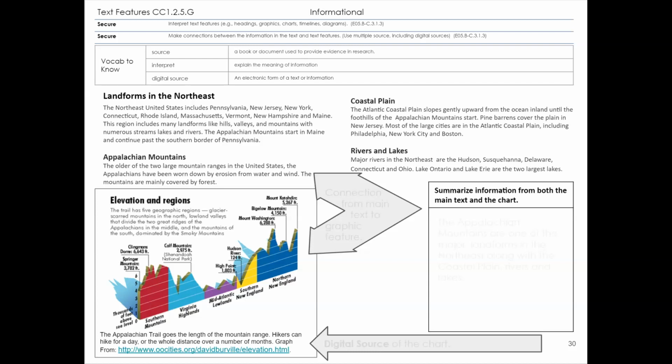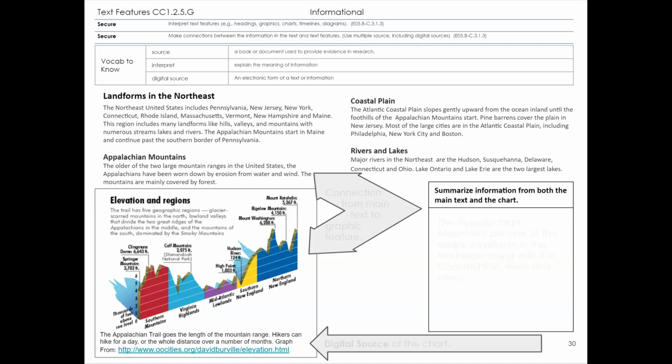So right here, landforms in the Northeast, that's the title of our article. And then we have the introduction, and then the rest of it is broken down under headings. So Appalachian Mountains, coastal plain, rivers, and lakes, those are all the headings for the rest of the main text information. Appalachian Mountains. The older of the two large mountain ranges in the United States, the Appalachians have been worn down by erosion from water and wind.